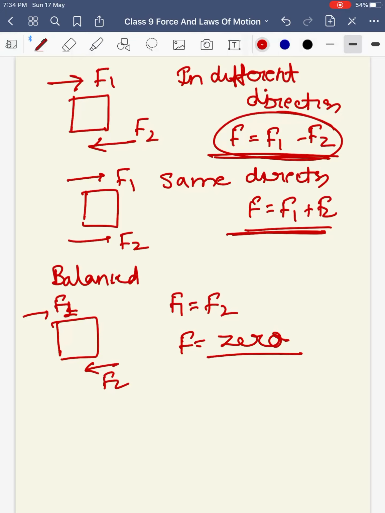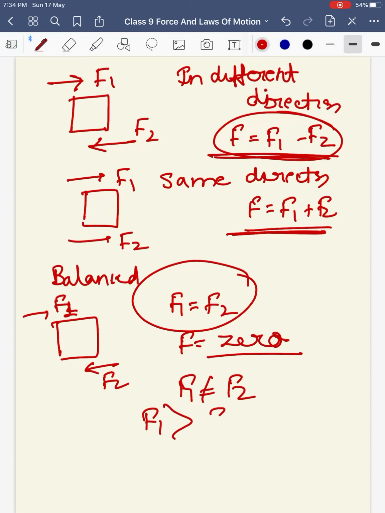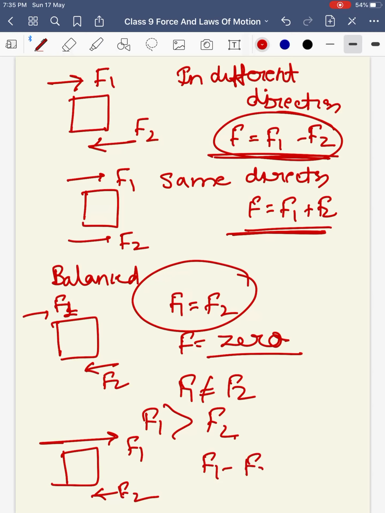Okay, if we talk about unbalanced forces, here if I say the forces are not equal, suppose F1 was greater than F2, then what will happen? The object will move in the direction of the greater force, and net force will be the difference of two forces. If force F1 is acting from left to right, the object will start moving in the direction of F1, and net force will be the difference of the two.